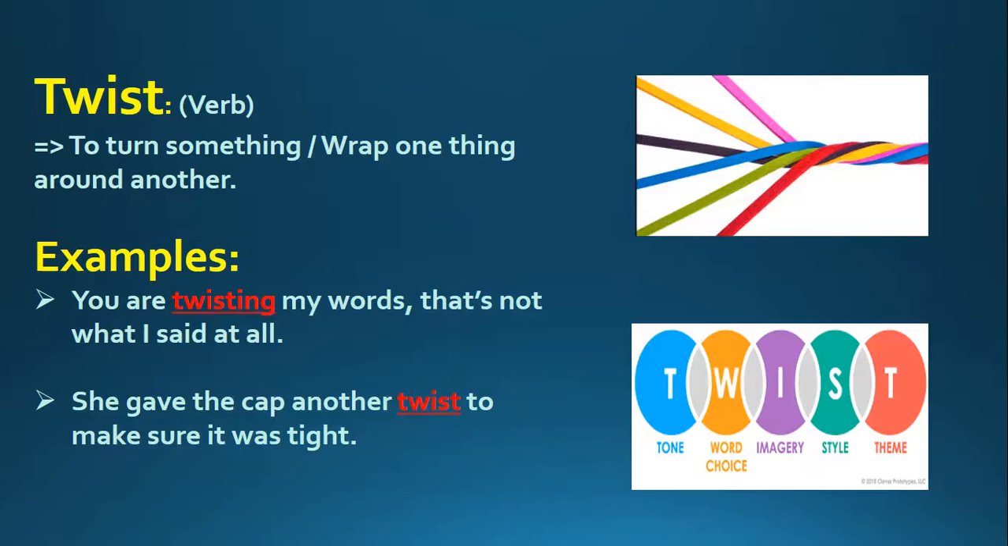Example sentences are: You are twisting my words. That is not what I said at all. And she gave the cap another twist to make sure it was tight.